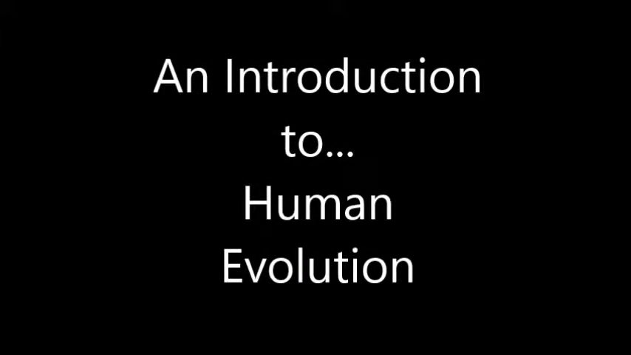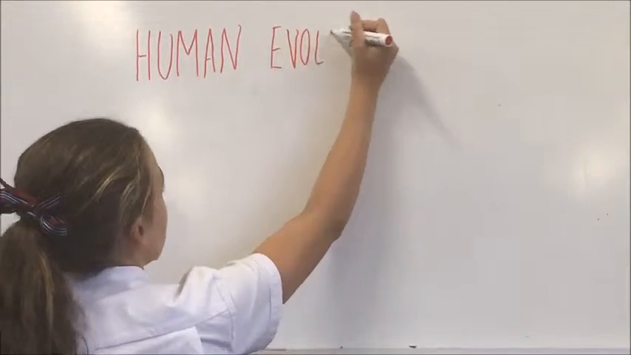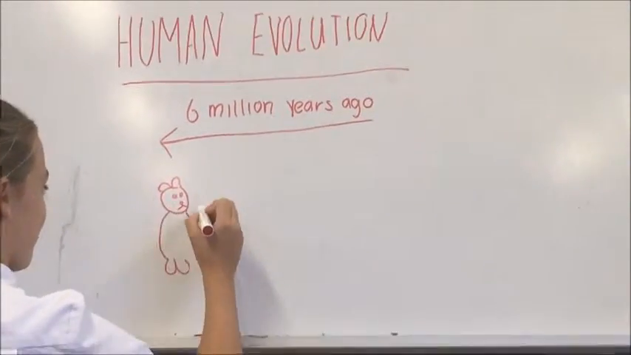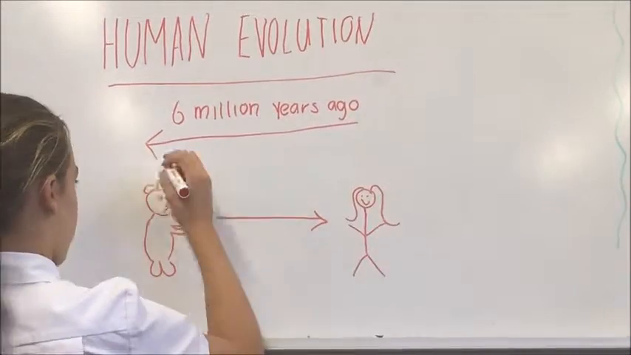This is an introduction to human evolution. The story of human evolution began in Africa about 6 million years ago, and it describes the very long process that our ancestors went through to ultimately become modern humans.